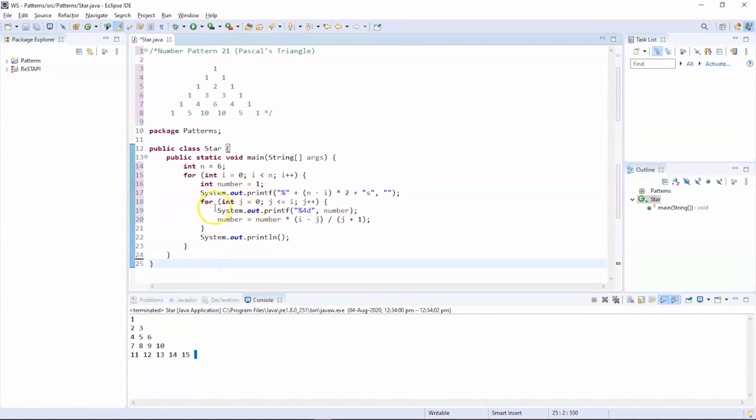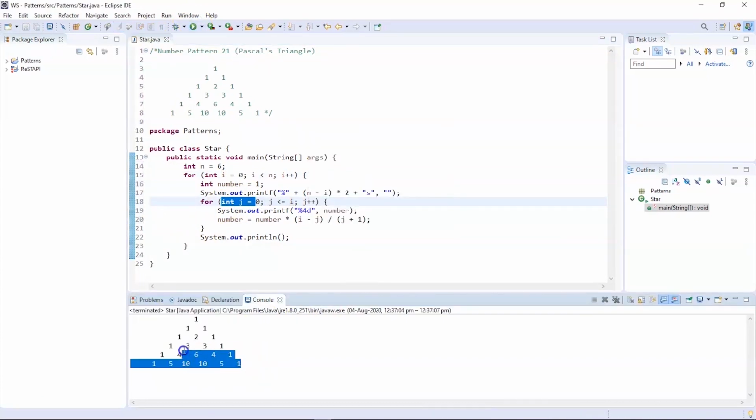The logic and the for loops used are completely similar to that of the pyramid, but the only difference is we are going to print the value of number. The number is first initialized as 1, followed by that we have a formula, which is number = number * (i - j) / (j + 1), where i and j are the values of the counter variables of the outer for loop and inner for loop respectively. Now let's try to execute this program and see the pattern.